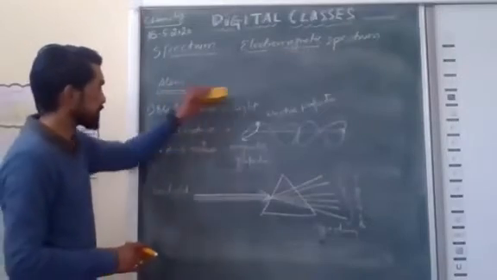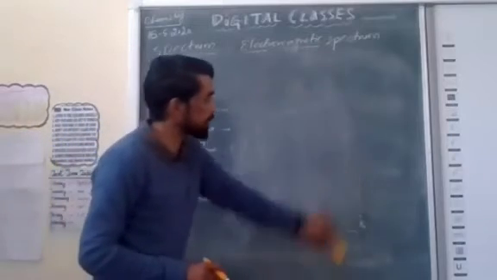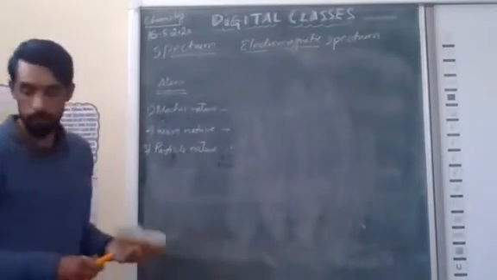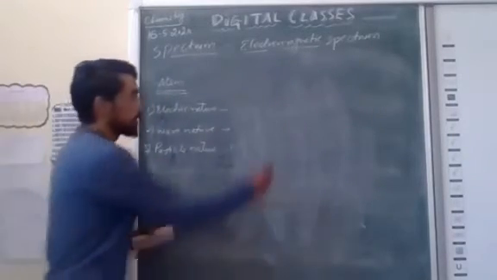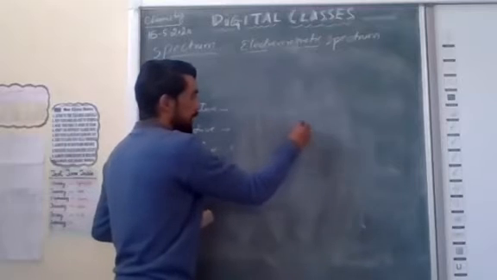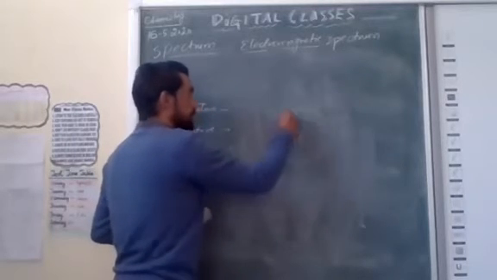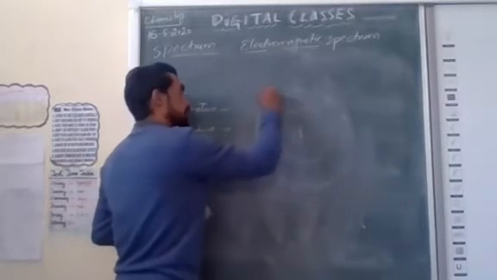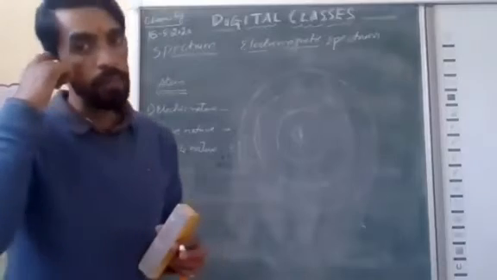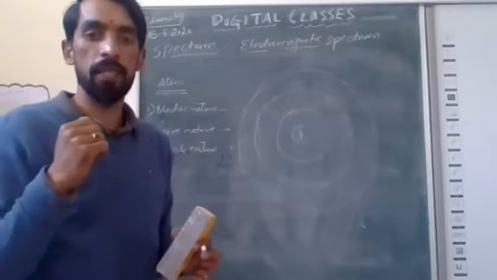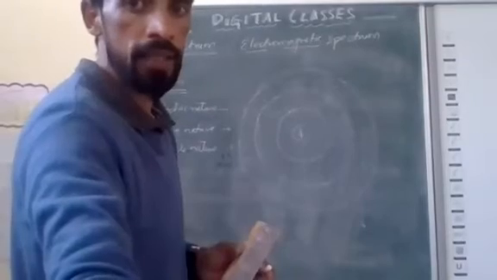Now we will discuss this on the basis of atoms. How atom is showing the electromagnetic spectrum. Suppose nucleus is in the center. Actually, from where did the electromagnetic spectrum topic come? It came after Rutherford.